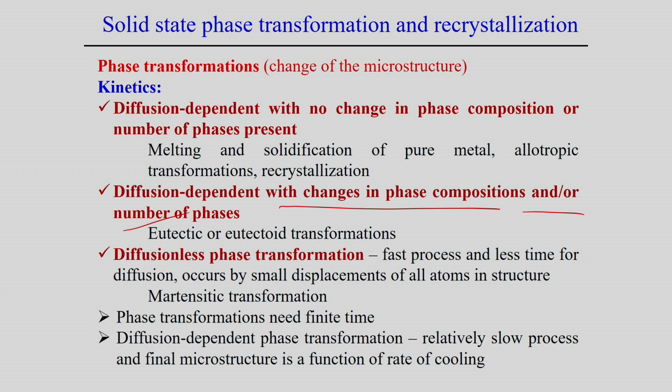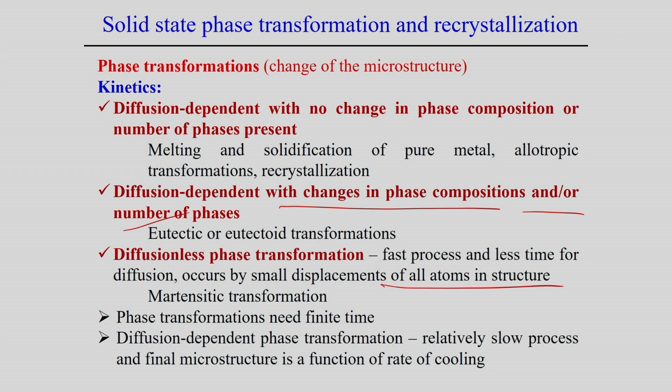Therefore, in most cases it is accompanied by some kind of small displacements of nearly all the atoms in a structure. One example is the martensitic transformation, which is a diffusionless phase transformation, because martensitic transformation normally happens in steel when you follow very rapid cooling of a particular sample.